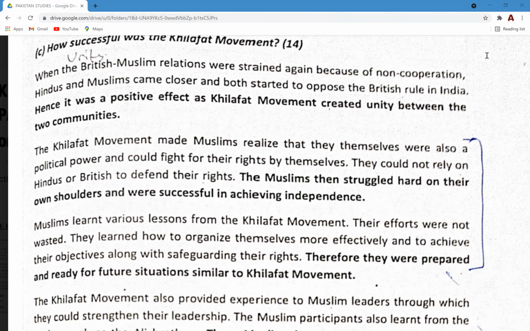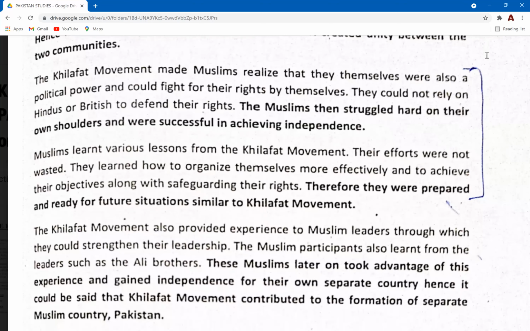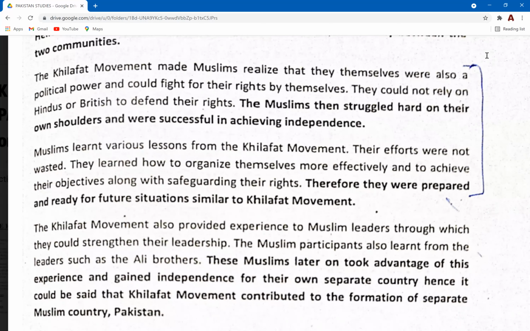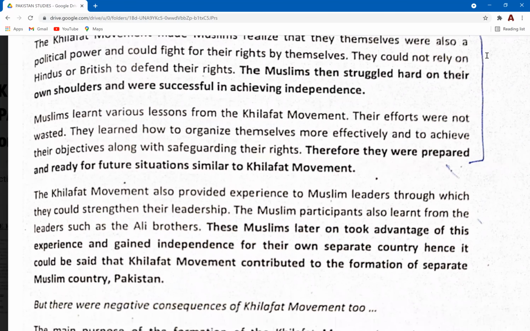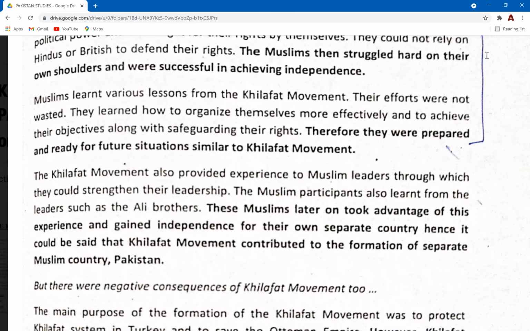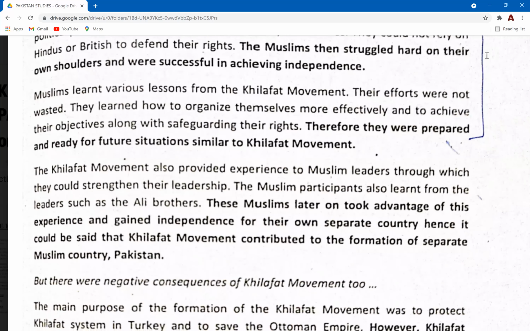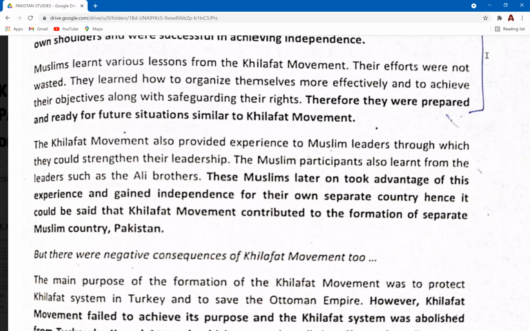Number two, Muslims had realized that they should, without the support of any other party, the point that Amna was telling right now, that they themselves were a very strong political power and they had to fight for their own rights. Hindus were not concerned with what the Muslims demanded. They were there for this Khilafat movement in the first place just for the self-rule movement. Yeah, they had their own goals. Muslims misunderstood the objective of Hindus. They thought that they were just there for the sake of loyalty, and they were just supporting Muslims. No, but that wasn't the case.